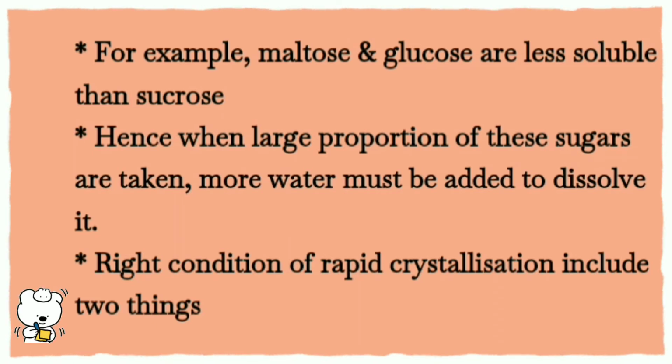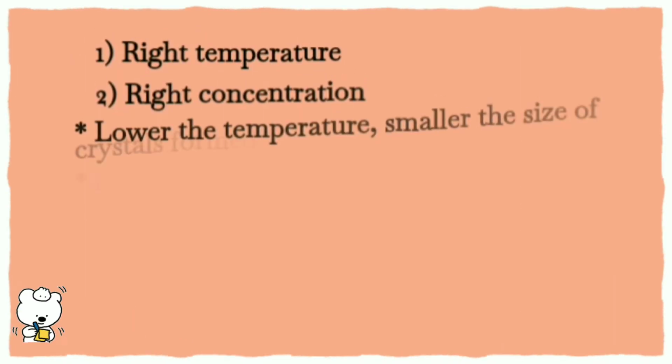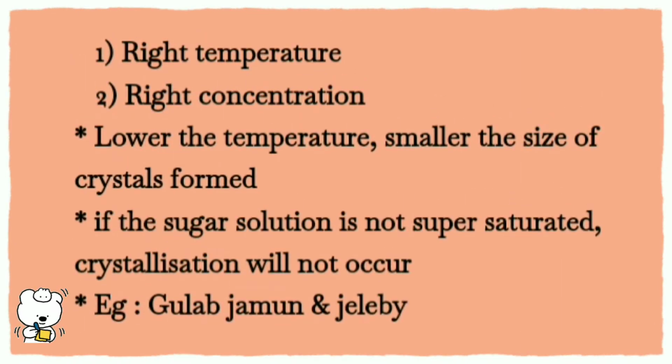Now, let us look at what is the right condition for crystallization. And they are right temperature and right concentration. Also, when crystallization occurs at lower temperature, the crystals formed will be small. And also, we require a supersaturated sugar solution to undergo crystallization. If the solution taken is not supersaturated, crystallization will not occur. For example, gulab jamun and jalebi.